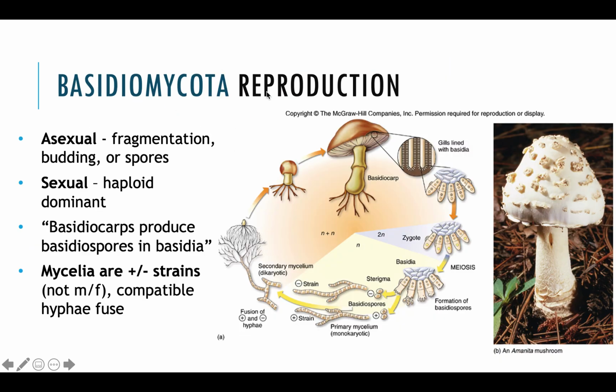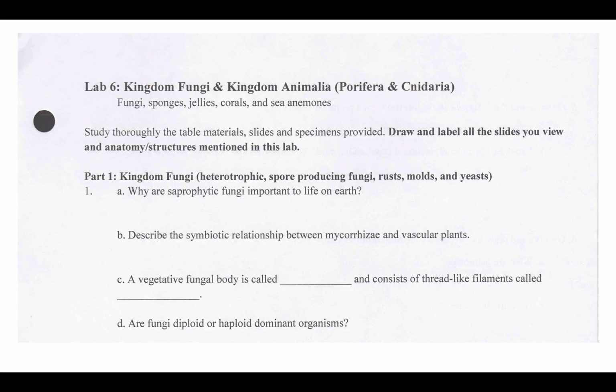As far as Basidiomycota reproduction, you're not responsible for knowing this cycle whatsoever, but you should know that they are sexual and asexual. They also do not really have male and female, rather like plus or minus strains. And if the hyphae are compatible, they're going to fuse together. Okay. So that's how they reproduce.